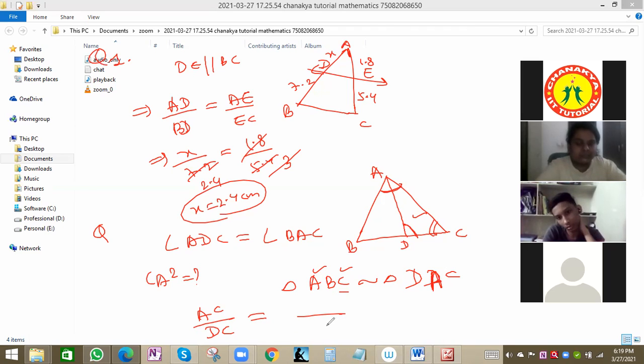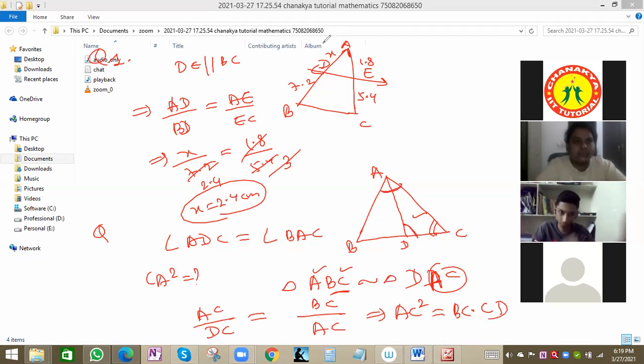So in place of AC, here we write AC, because AC into AC will be AC square. So for the last two terms, here we write BC. You got the answer: AC square will be equal to BC into DC. Got the answer? No? Because which triangles do we have to prove similar?